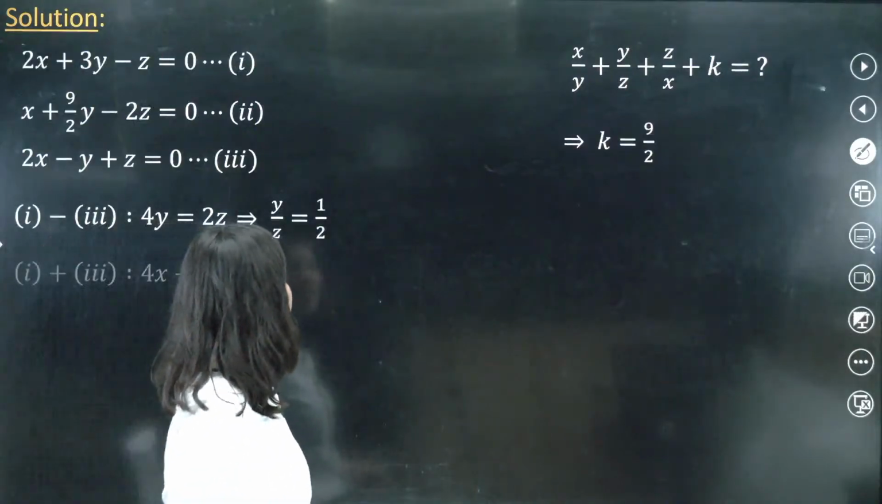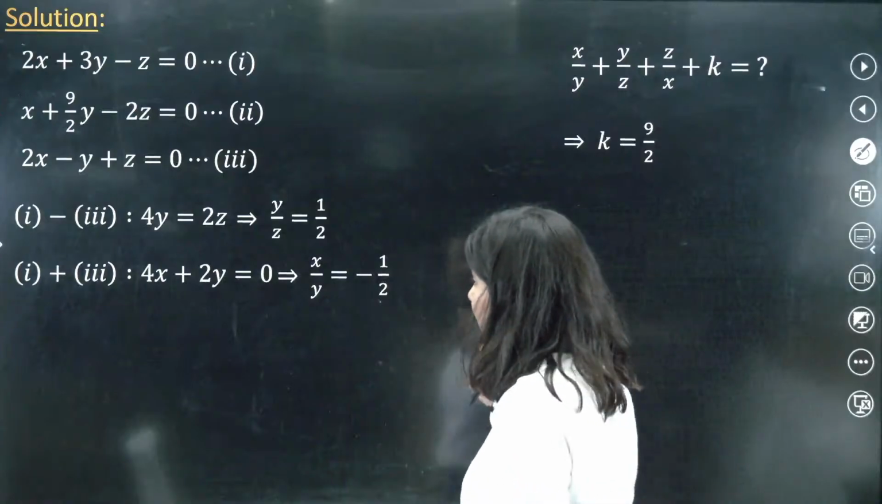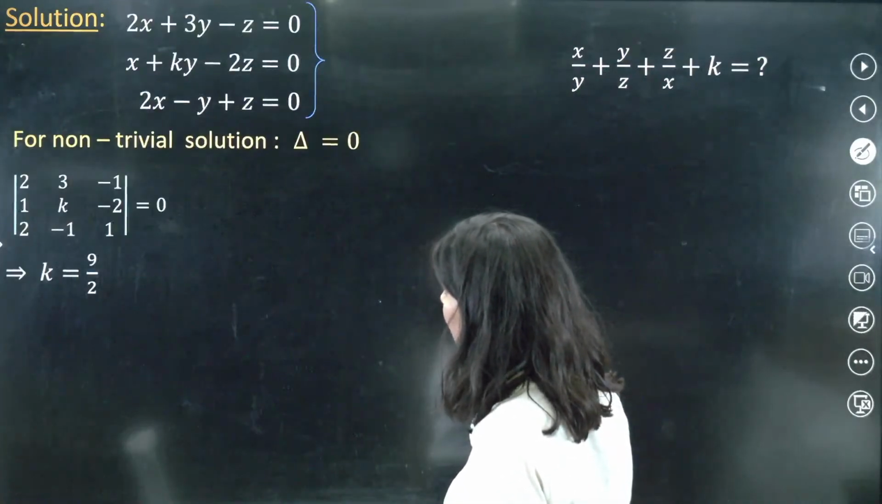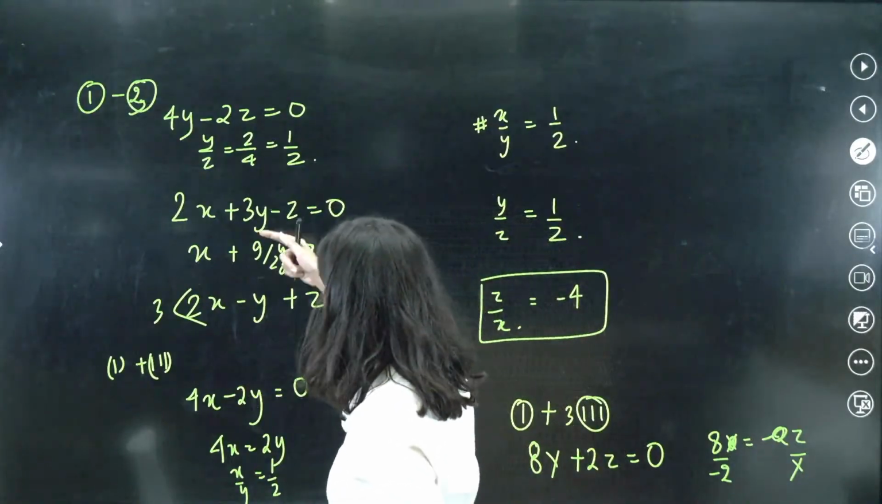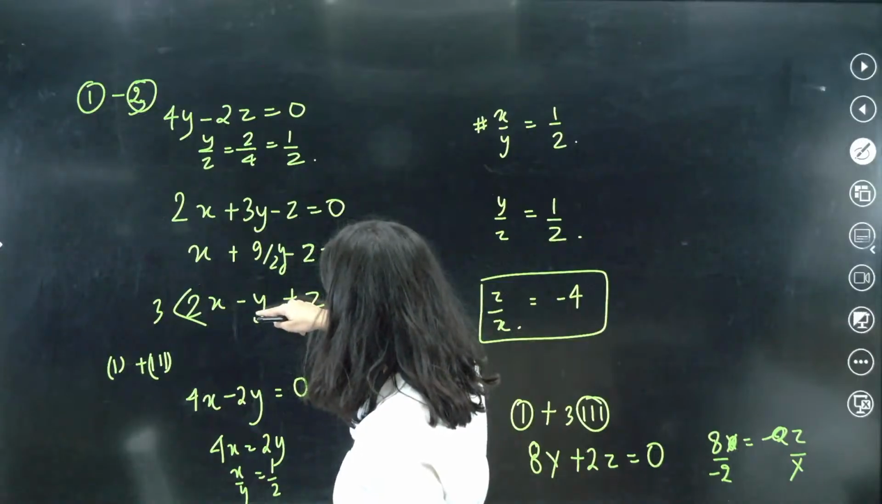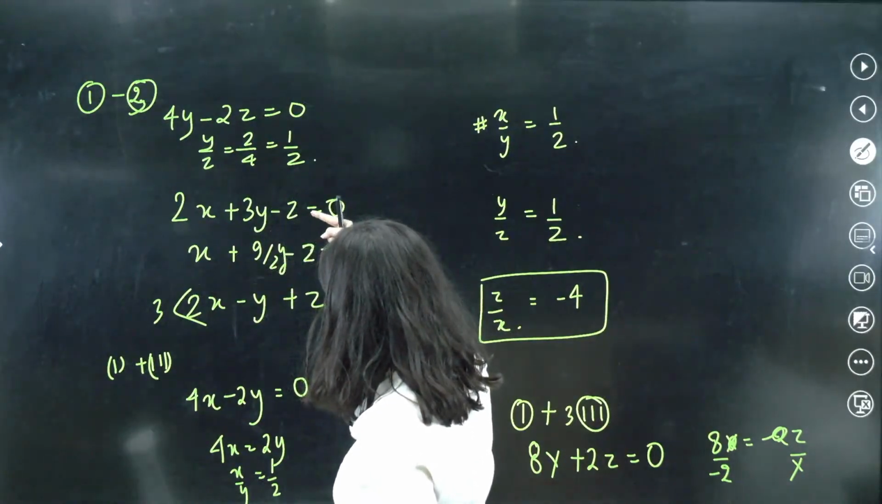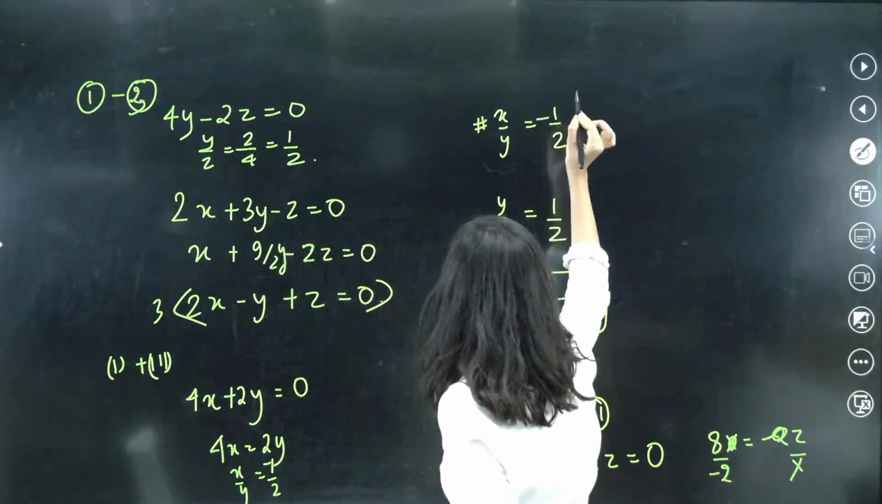You are getting minus 9 by 2 for z by x. Y by z and x by y, you are getting x by y minus half. So I have made a mistake maybe. X by y I am getting minus half. So if I add first and third, what am I going to get? 4x and this is plus 2y. Correct, correct. So minus half. This is your minus half.